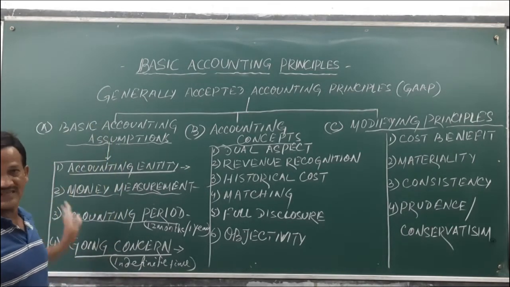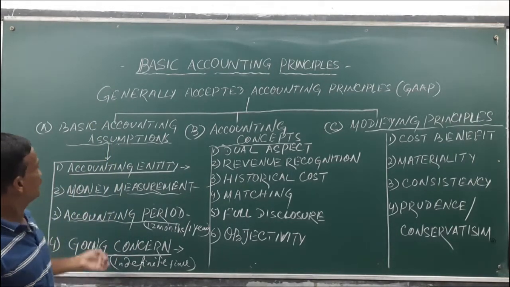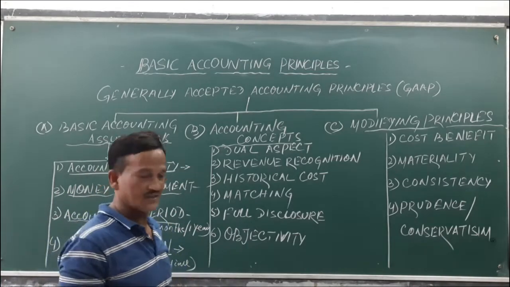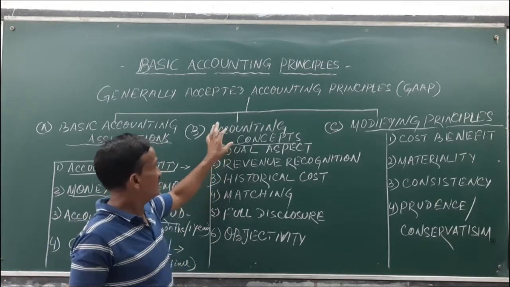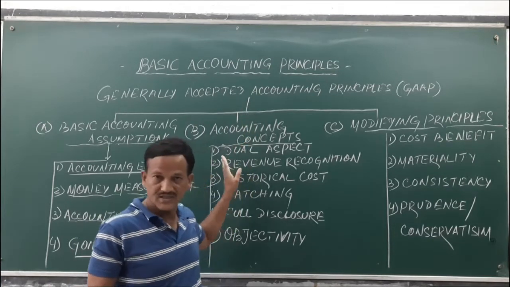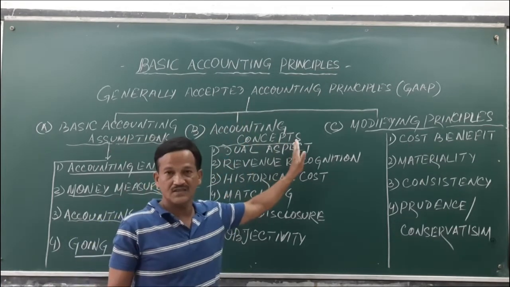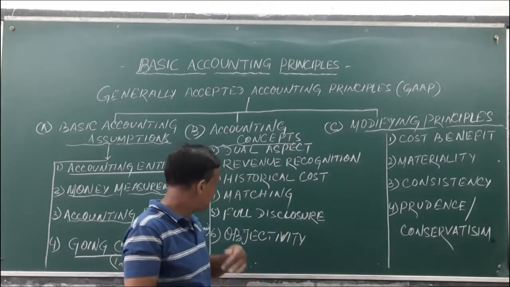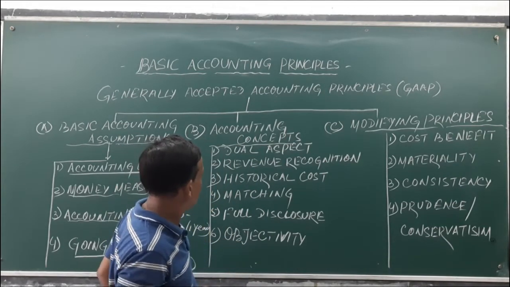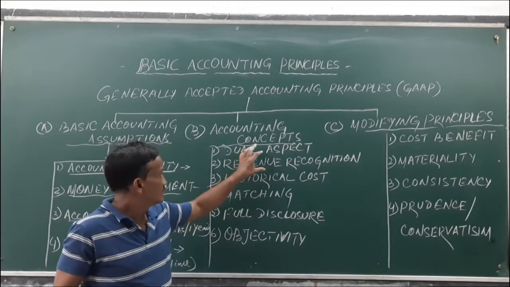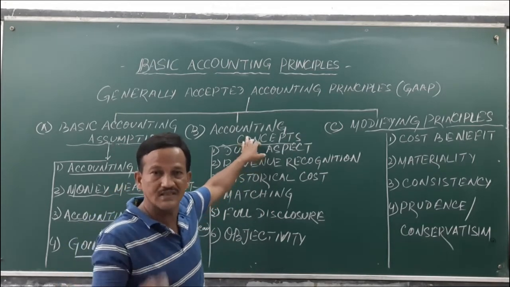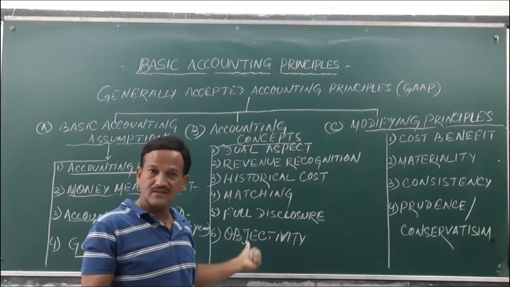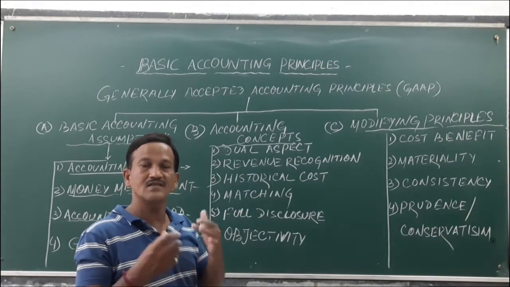So these are the 4 basic assumptions which provide you the basic conditions regarding preparing and presenting financial statements. Then come to the second principle of GAAP, that is called accounting concepts. Accounting concepts are the postulates or theories, basic principles which are applied for preparing the financial statements in a systematic manner.